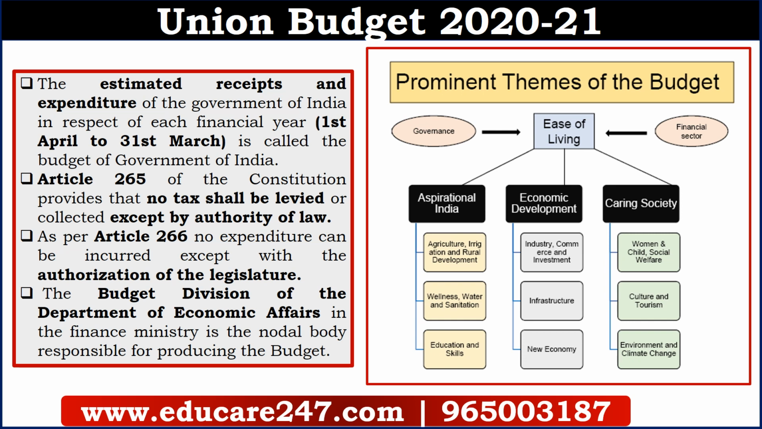Why does the Government of India need a budget? Article 265 says that no tax shall be levied or collected except by authority of law, and Article 266 says that no expenditure can be incurred except with the authorization of the legislature. So basically, for taking money and for spending money, the Government of India needs legal backing and the permission of the Parliament. That's why the Government of India prepares a budget and presents it in front of Parliament.